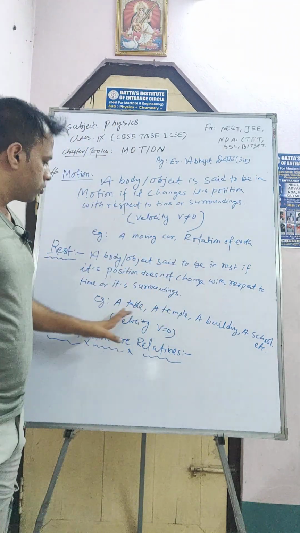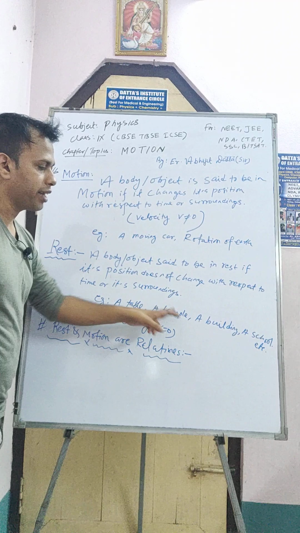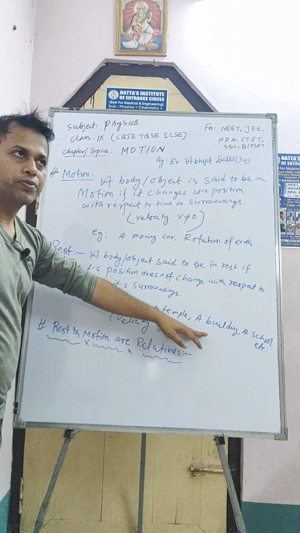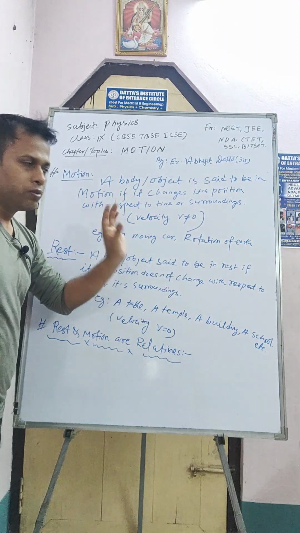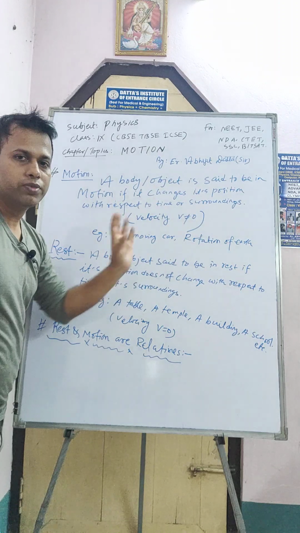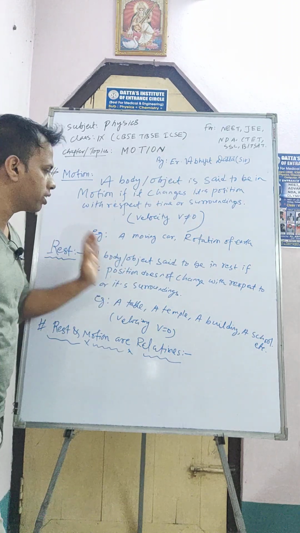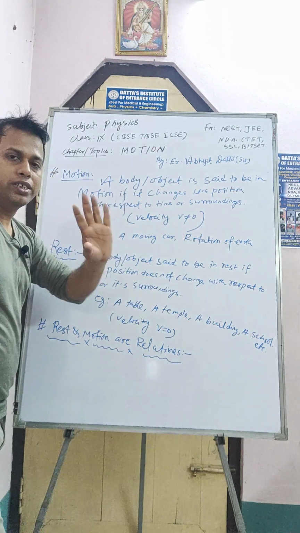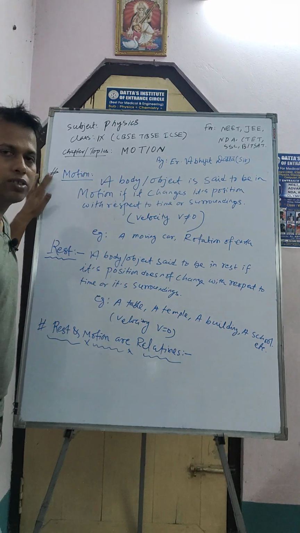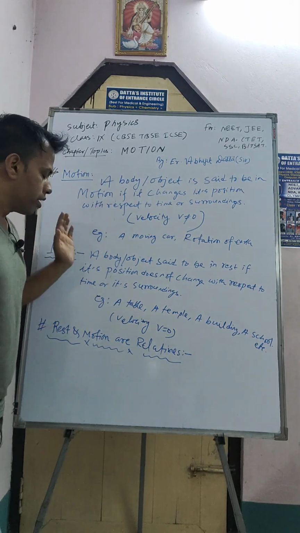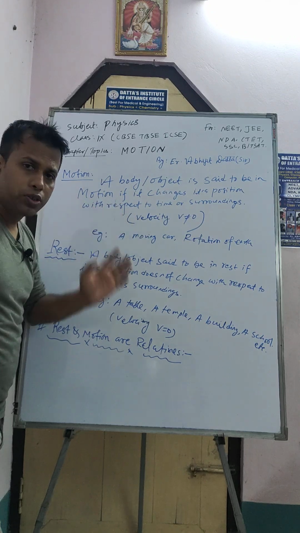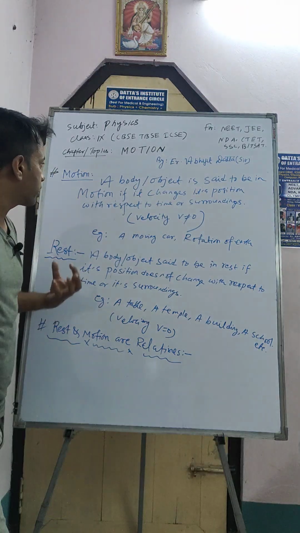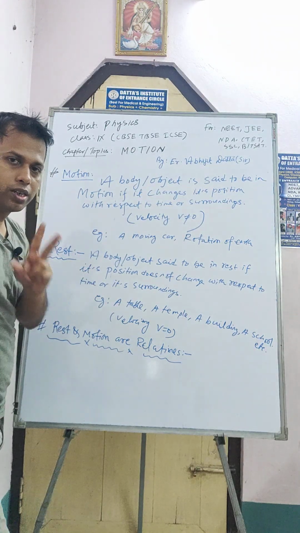Suppose we consider the temple or building or school to be at rest, because they do not change their position with respect to time or their surroundings. So according to the definition of rest, they are in a state of rest. State means there are two states: one is the state of rest and the other is the state of motion. When an object changes its position continuously with respect to its surroundings or time, then the object or body is in motion, right?